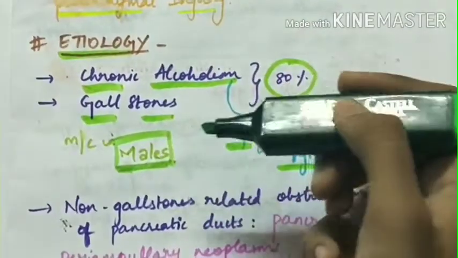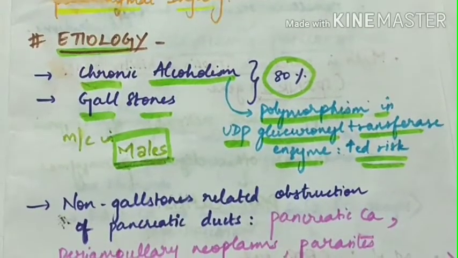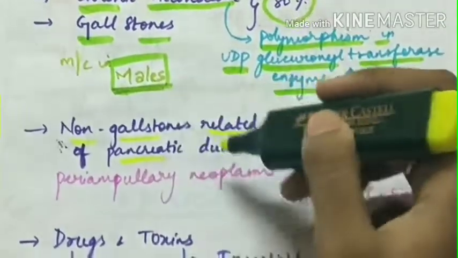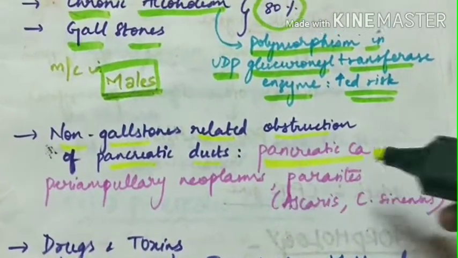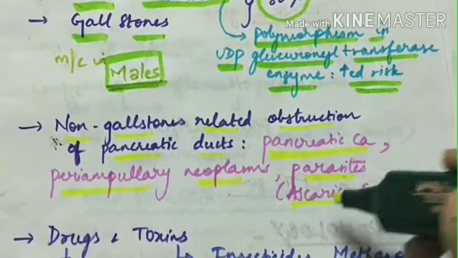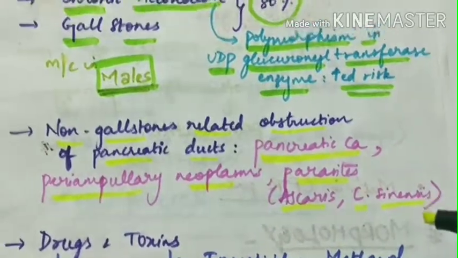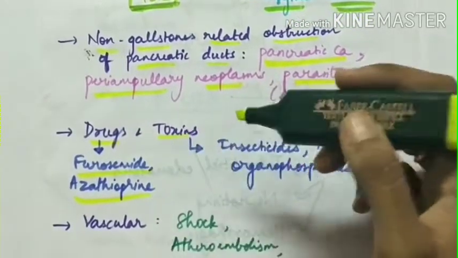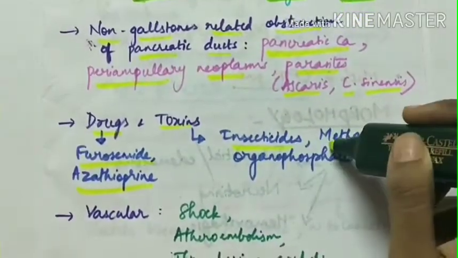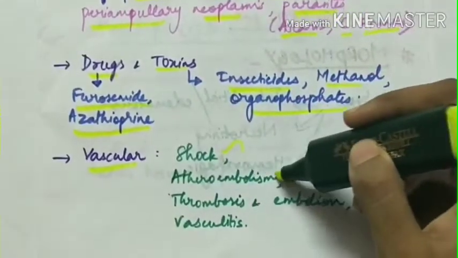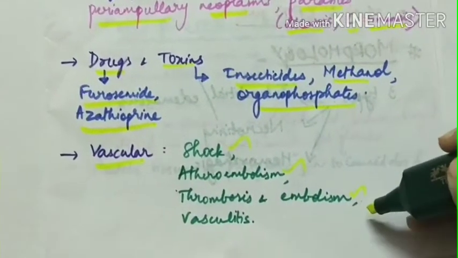The other causes include non-gallstone related obstructions of the pancreatic ducts like pancreatic carcinoma, periampullary neoplasms, and parasites like Ascaris and Clonorchis sinensis. Drugs and toxins: drugs like furosemide, which is a diuretic, and azathioprine, an immunosuppressant, and toxins like insecticides, methanol, and organophosphates. Vascular causes include shock, atheroembolism, thrombosis and embolism, and vasculitis.